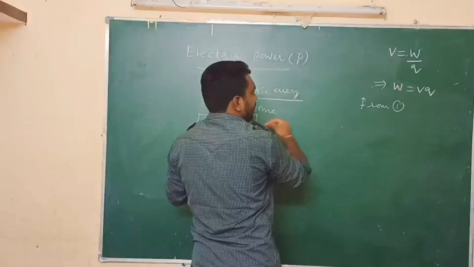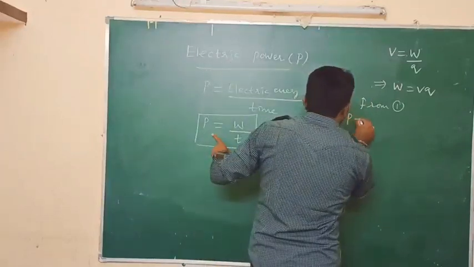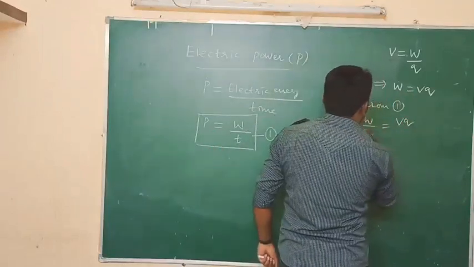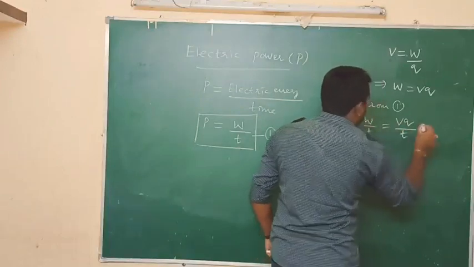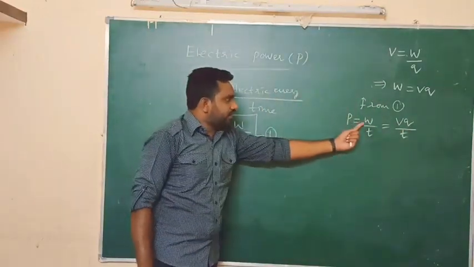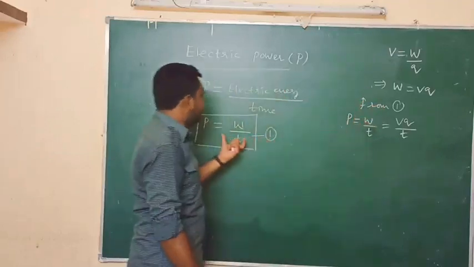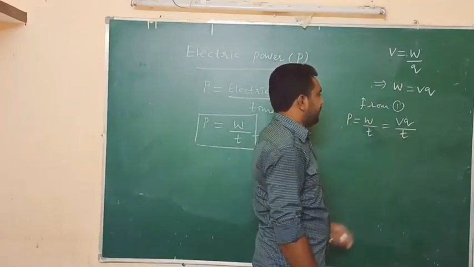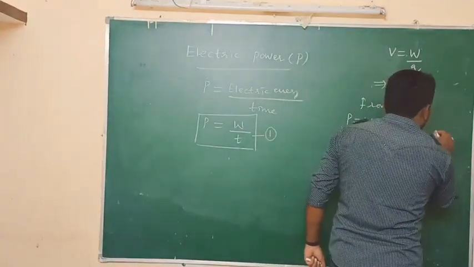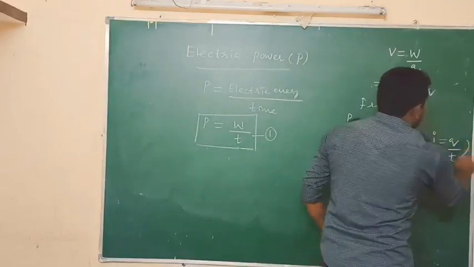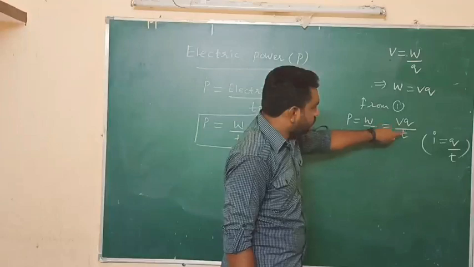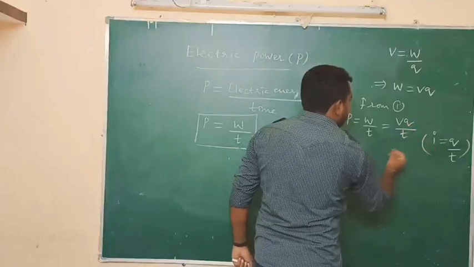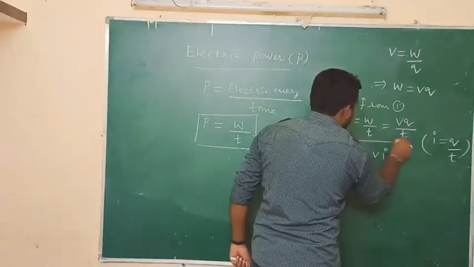Instead of W we substitute VQ, so P equal to W by T becomes P equal to VQ by T. According to the definition of current, we know that I equal to Q by T. So instead of Q by T, we can write I. Then we get P equal to VI.